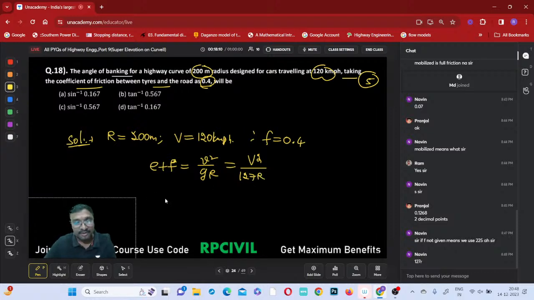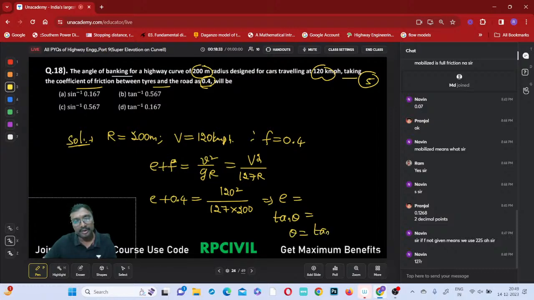What is e? We do not know. f is 0.4, equal to capital V square by 127R. Capital V is nothing but 120, so 120 square divided by 127 into R, and R is 200. Then what is the e value that comes? Then tan theta equals that value, and theta equals tan inverse of that value. How much is it? Tell me the e value or tan theta, both are the same.